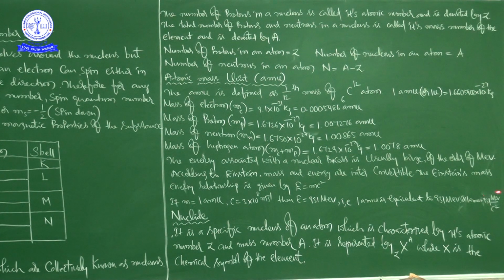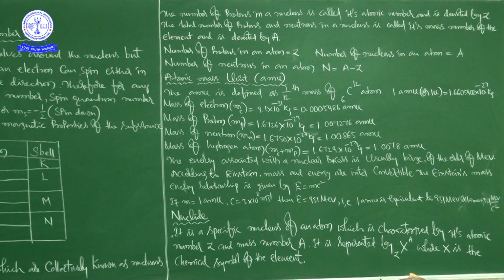Please try to understand why we write like this: if you want to write m, it is E by c square. So clearly you can write 1 AMU is equal to 931 MeV by c square.